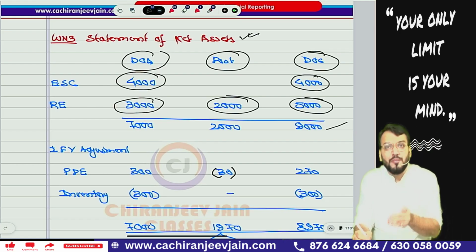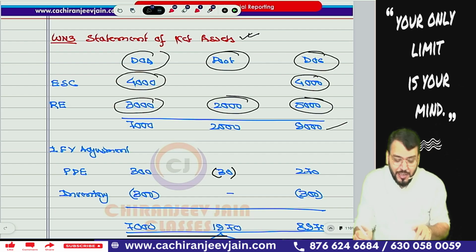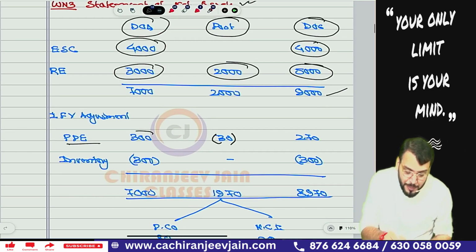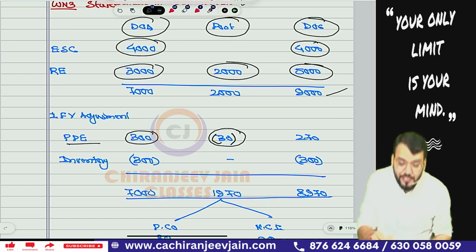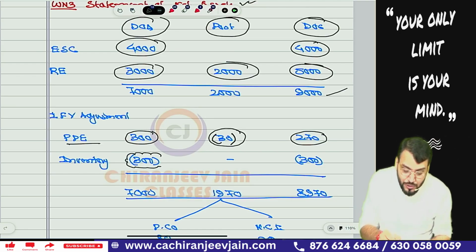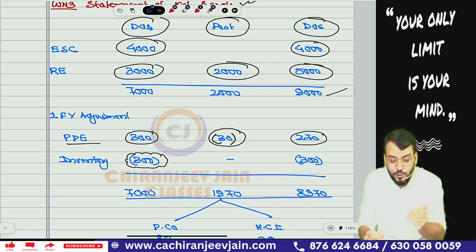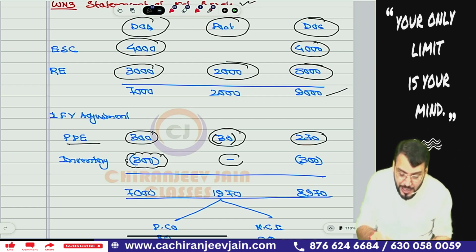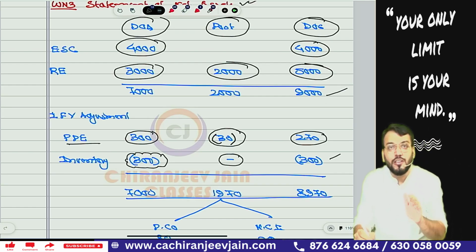In this we'll do the fair value adjustment as per working note number 1, whatever we have done. For PP, you can see PP was increased by 300, and there was a post acquisition depreciation adjustment of 30, so this becomes 270 as per working note number 1. For inventory, there was a fair value loss, meaning inventory was reduced by 300. So your net asset on the date of acquisition will also be reduced by 300, but there is no post acquisition adjustment, and this will remain on the date of consolidation.